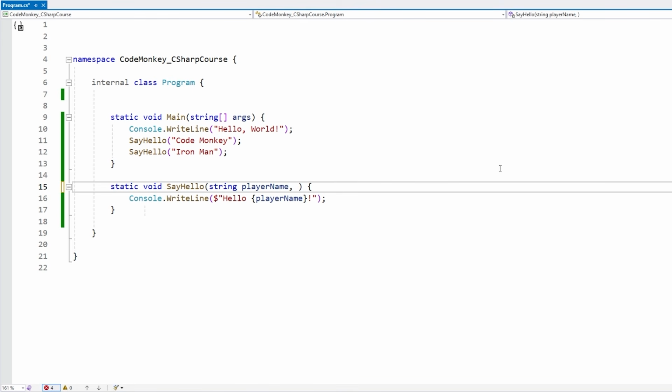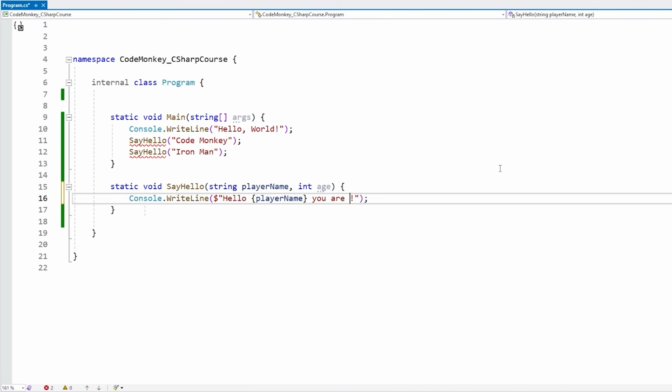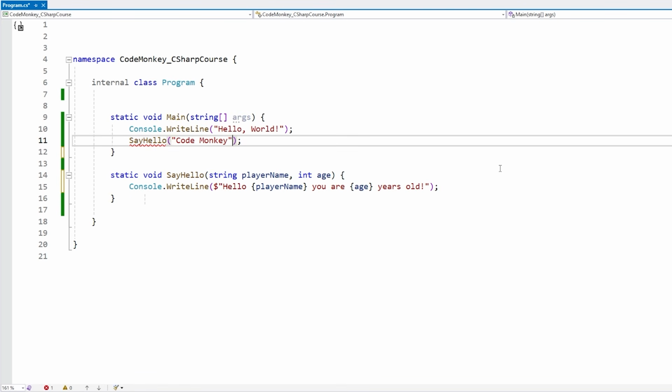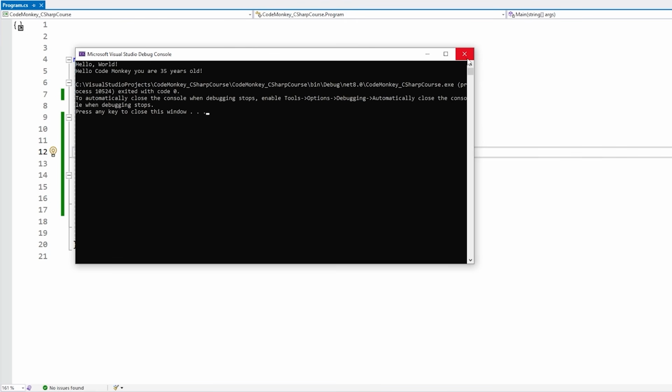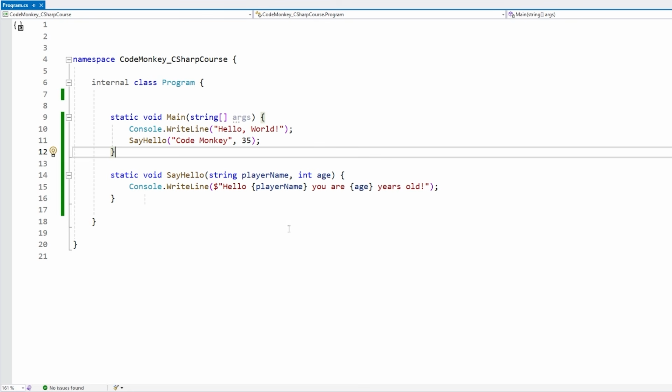You really just add a comma and then again, any type and name. Well, let's say int age, like hello player name, you are age years old. Then over here on say hello, just pass in another parameter just like this. And there it is, hello CodeMonkey, you are 35 years old. The next very important thing about functions are return types.